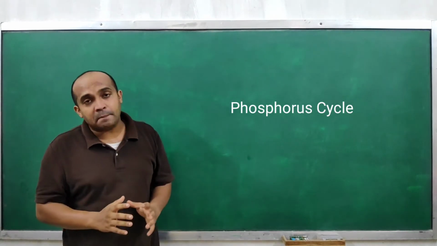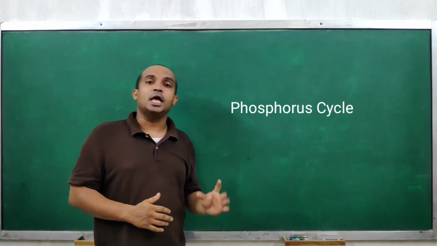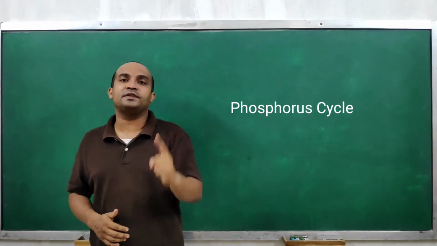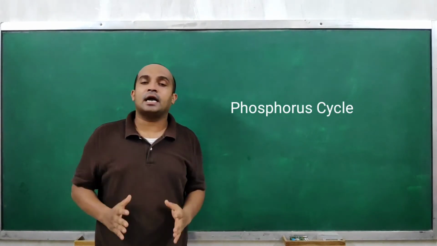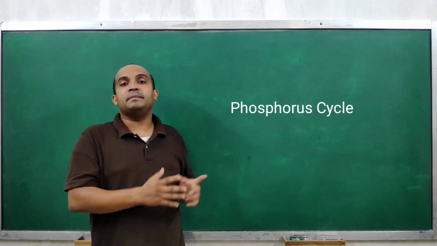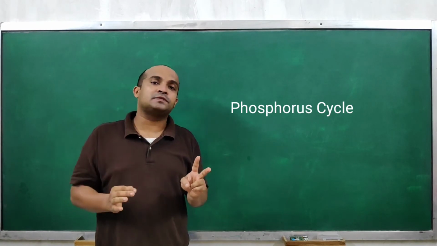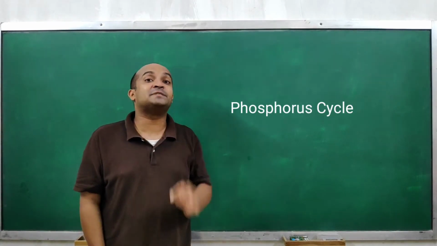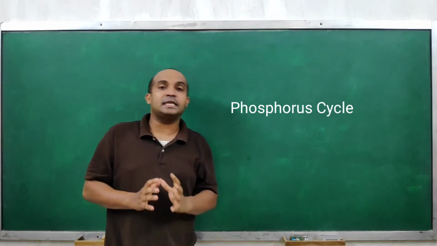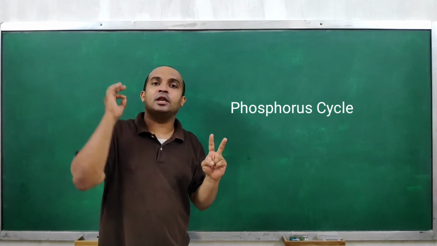Now it is also very important to know what the difference is between the carbon cycle and the phosphorus cycle. The very first difference is easy: the carbon cycle is a gaseous cycle and the phosphorus cycle is a sedimentary cycle. Second, carbon is added to the atmosphere from the biosphere through respiratory loss.